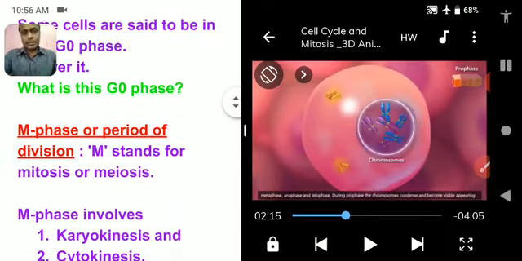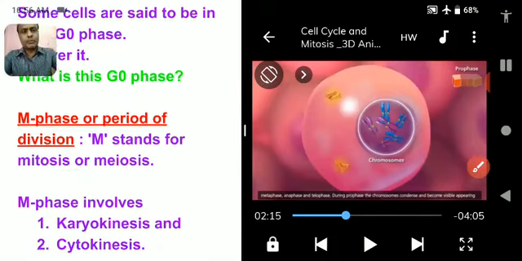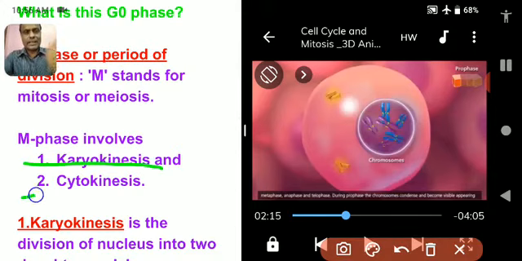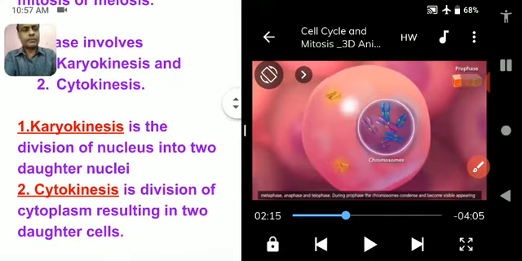After that comes the M phase, meiotic phase or mitotic phase, both. M phase stands for mitosis or meiosis. So M phase is divided into two phases, called karyokinesis and cytokinesis. Karyokinesis means division of nucleus, in which karyo means nucleus, kinesis means division.